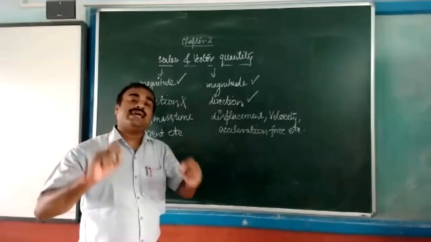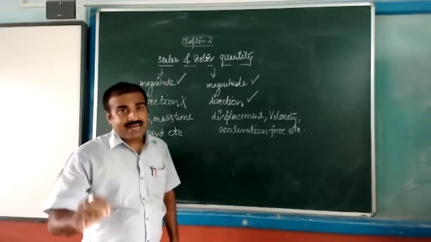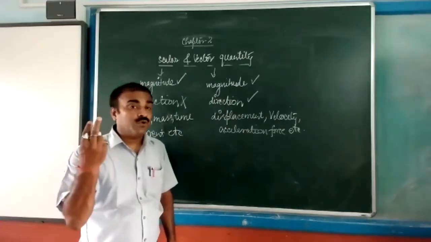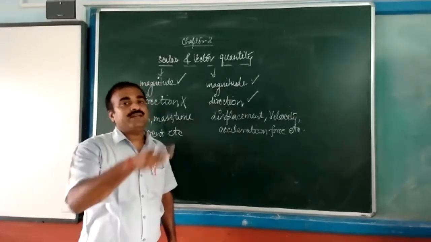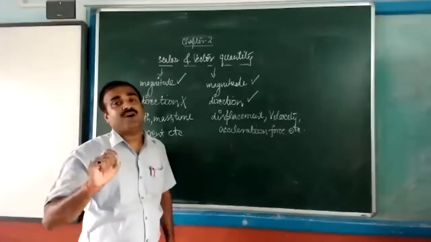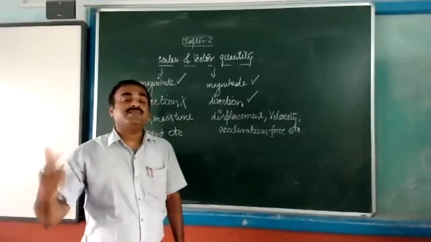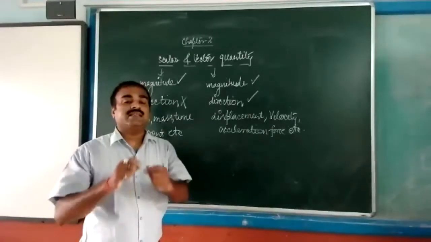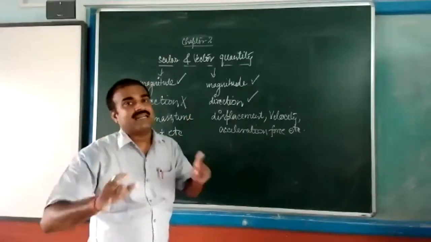Measurement means, suppose, 10 meter, 10 ampere, 2 hour, 1 hour. So 2 hour is the magnitude. But time is every time changing, so it is taken as a scalar quantity. But if it is asking for 2 meter per second in each direction, that means velocity will be there. Or 5 meter in each direction, that means length or displacement done by the body is 5 meter in each direction.